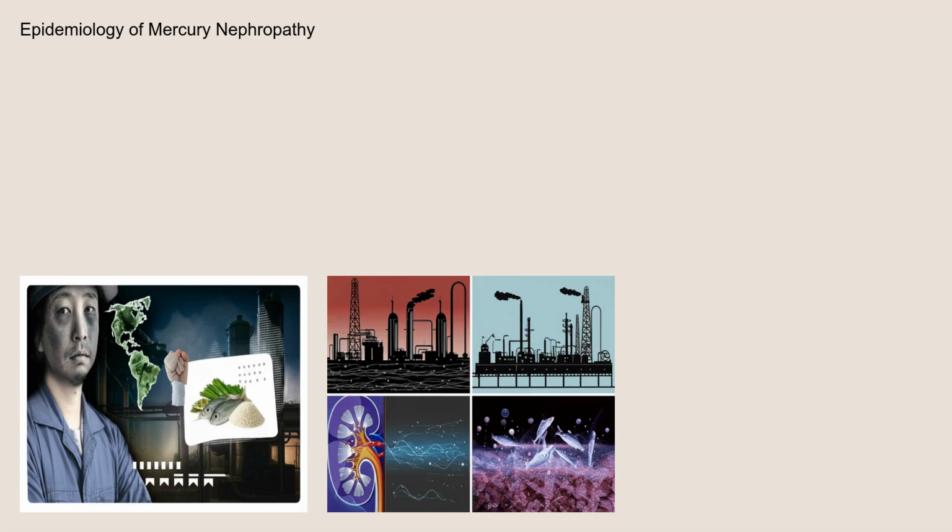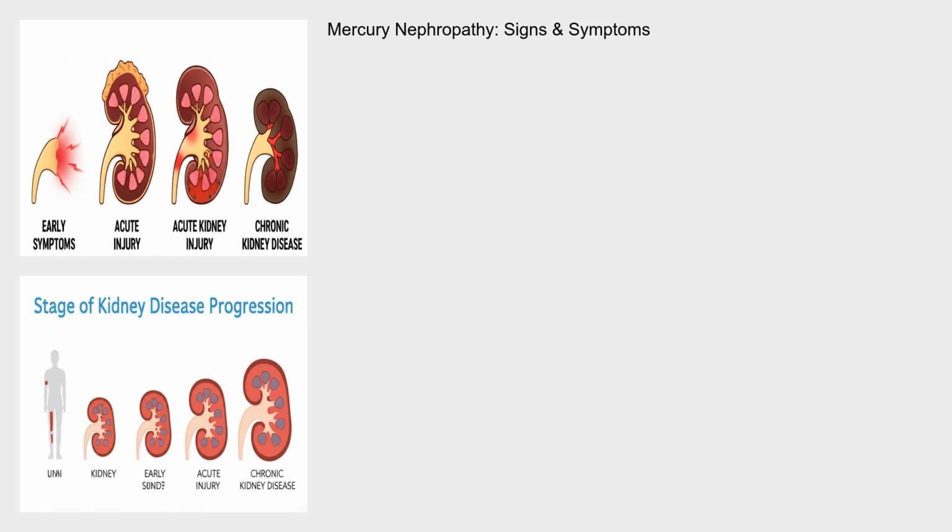within the kidney cells. Epidemiologically, mercury nephropathy is most prevalent in populations with occupational exposure to mercury, such as miners, industrial workers in chlor-alkali plants, or those involved in the production of mercury-containing products. Geographically, regions with significant mercury deposits or contaminated environments show a higher incidence. Consumption of contaminated seafood, especially in areas where mercury levels are elevated, also contributes to the risk, particularly with methylmercury. Data collection is often challenging, as mercury exposure can be subtle and the onset of kidney disease gradual, making precise epidemiological tracking difficult.